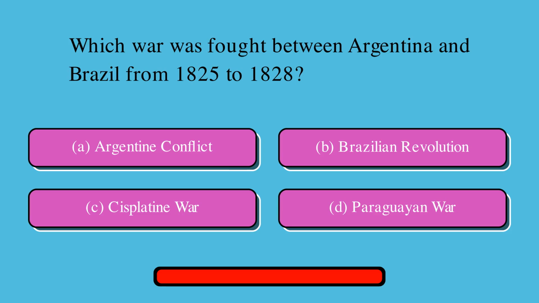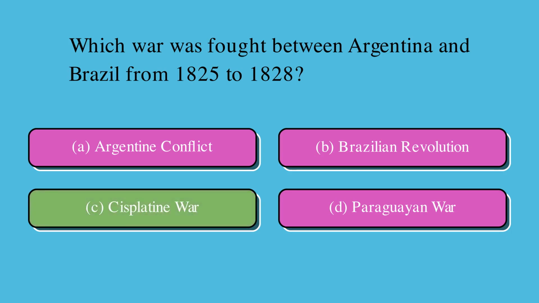Which war was fought between Argentina and Brazil from 1825 to 1828? Is it A, Argentine conflict, or B, Brazilian Revolution, or C, Cisplatin War, or D, Paraguayan War? Correct answer is C, Cisplatin War.